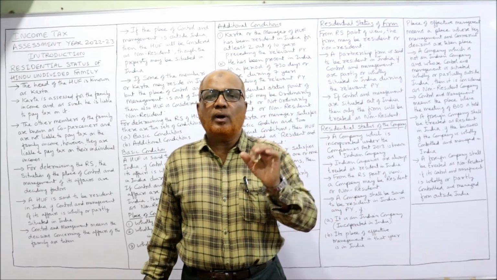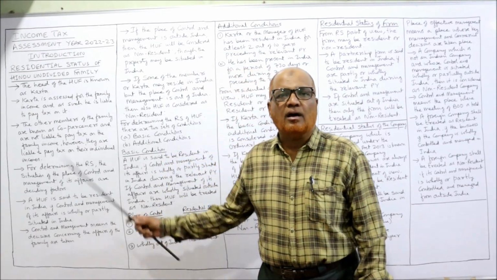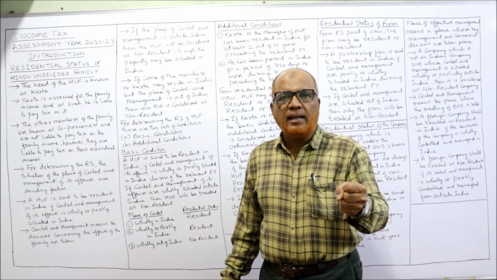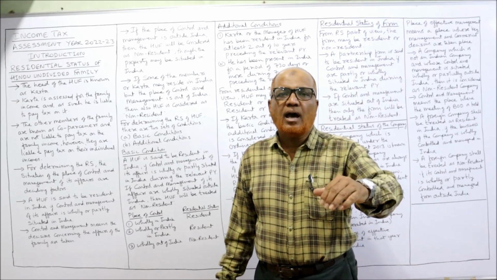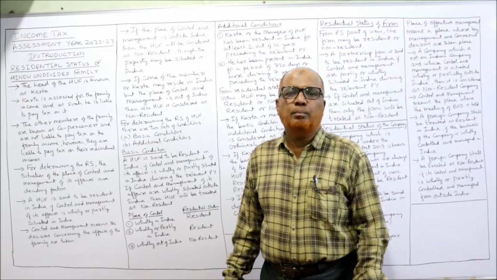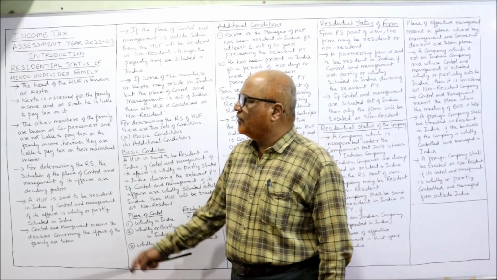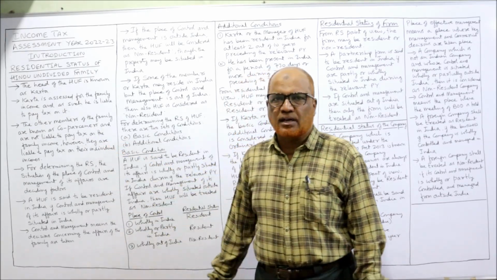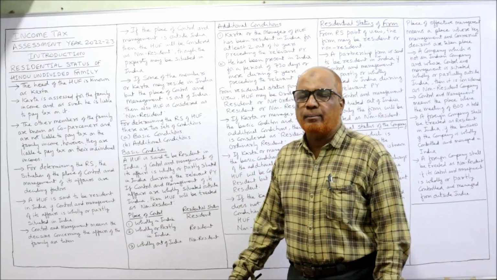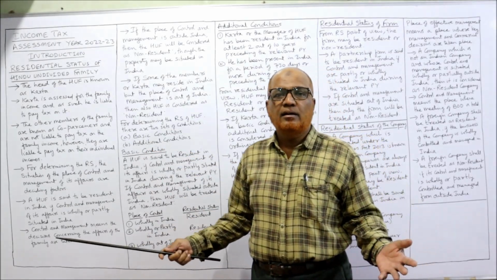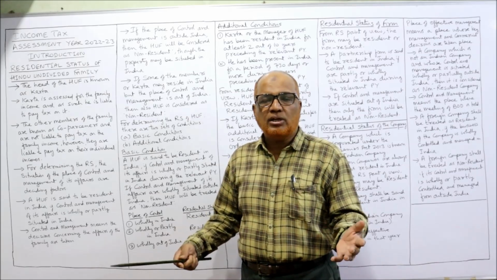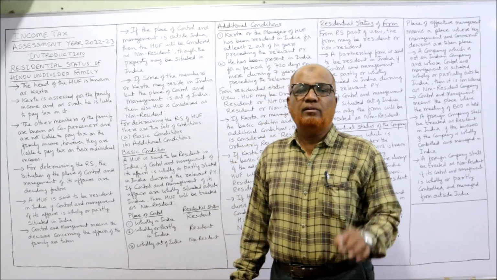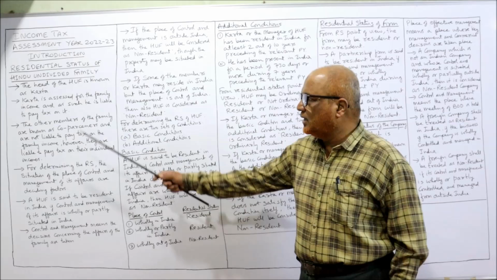The head of the Hindu undivided family is called the Karta. He will control and manage the business, and he has to pay the tax on behalf of the Hindu undivided family. Head of the family is known as Karta, and Karta is assessed for the family income. Because he is the head, he is controlling, he is managing, he is responsible. He will be assessed for the income tax of the HUF.